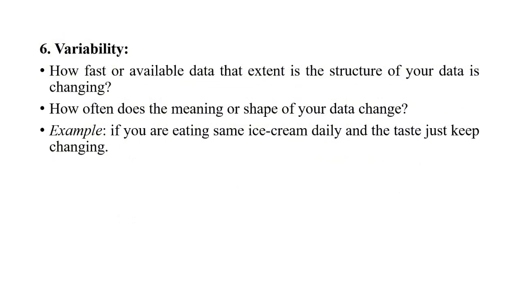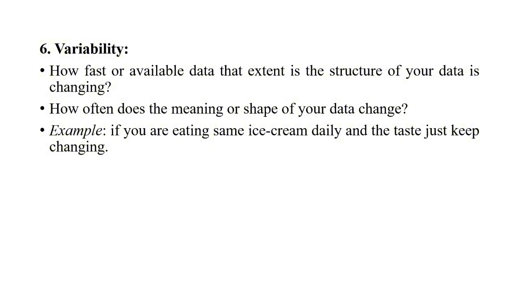And the last one is variability. Variability refers to the changing data patterns and also the meaning. How fast, or to what extent, the structure of your data is changing. It refers generally to the inconsistency of data over time. For example, the meaning of words in sentiment analysis, which is used in NLP to work with text, changes across culture and trends. So that is called variability.